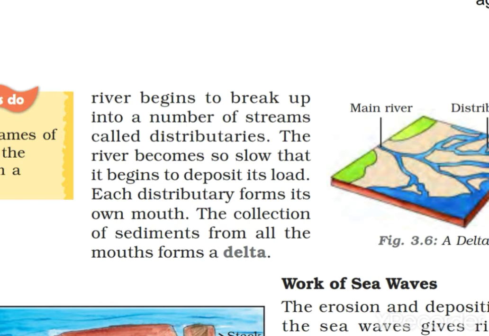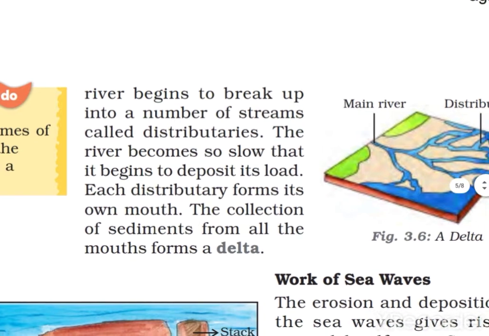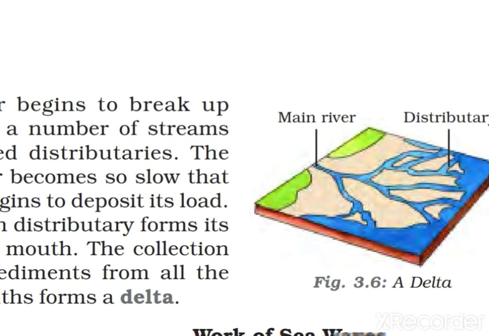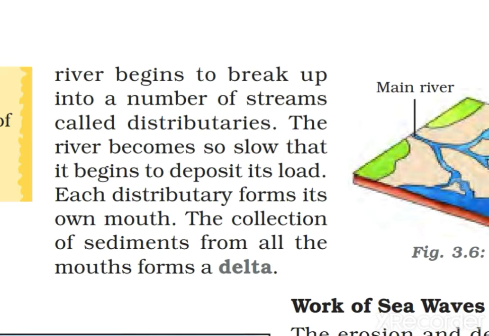When the river approaches the sea, its speed will slowly be reduced, and when speed is reduced, it starts flowing through many distributaries. You can now observe this picture, it is moving towards the sea from this main area, and it has so many distributaries. Along with the distributaries, these areas are full of moisture and nutrition, so these plains are known as delta.